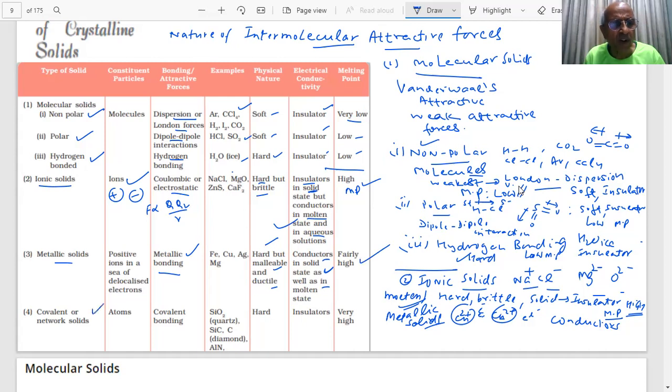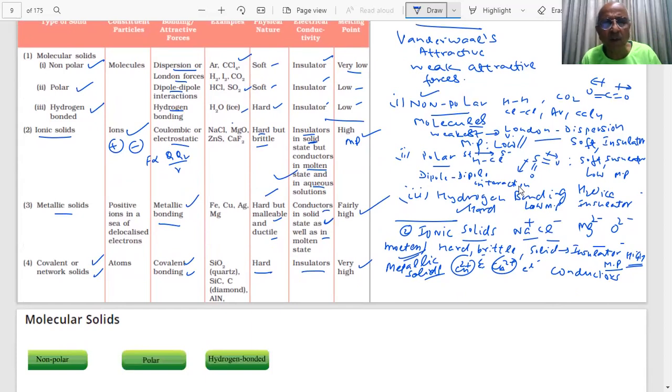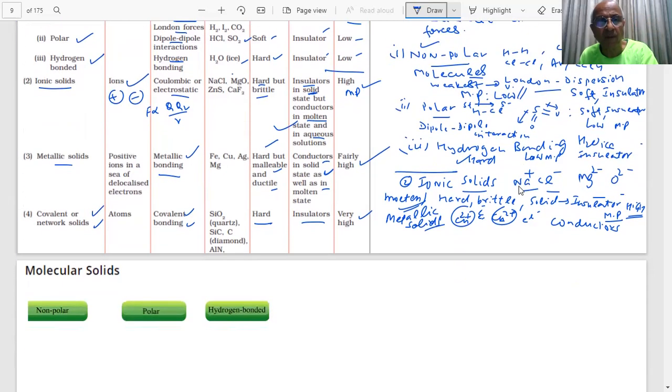Next, we are coming to covalent or network solids, students. There is covalent bonding. Covalent bonding is very strong, you are aware of it. Diamond has covalent bonding, how strong it is. Then silicon dioxide, quartz, diamond, they are very hard, they are insulators, and they have very high melting point. Diamond has the highest melting point. You have seen about that. So these are covalent solids, and they have network solid structure. You are aware of the structure of diamond and graphite, students?